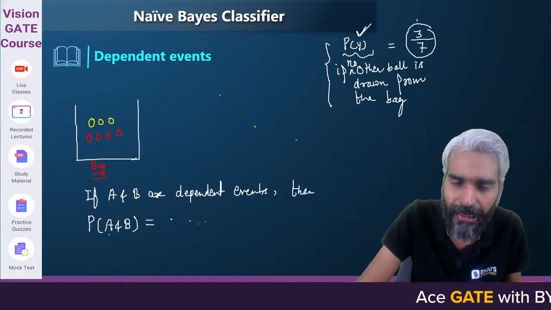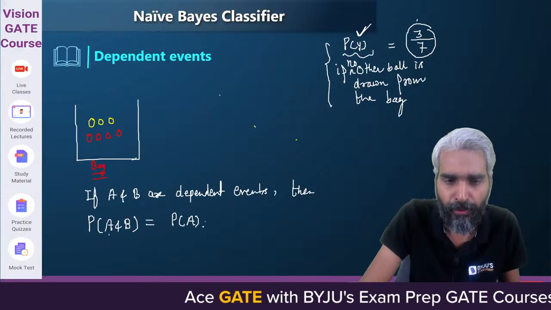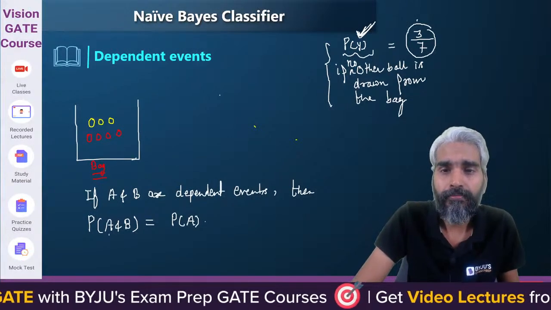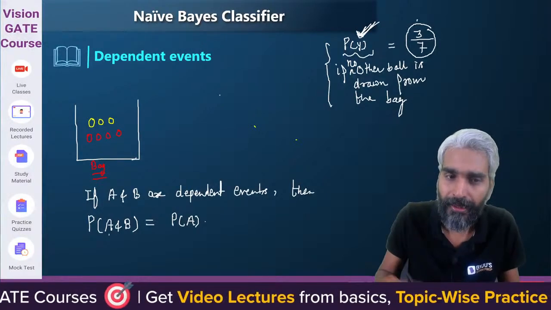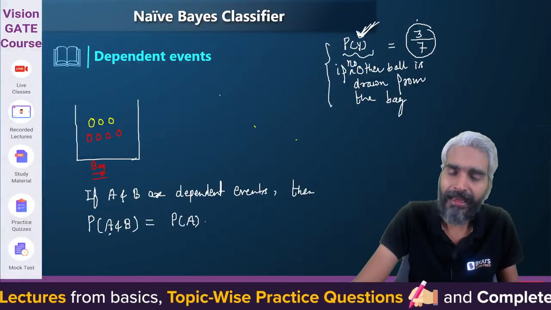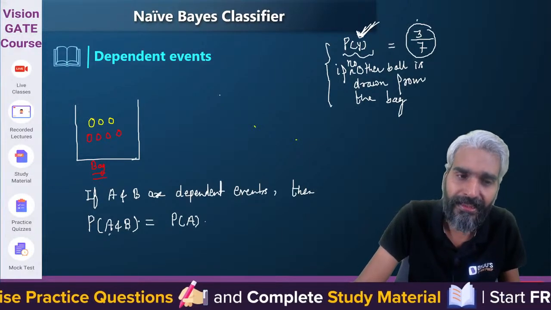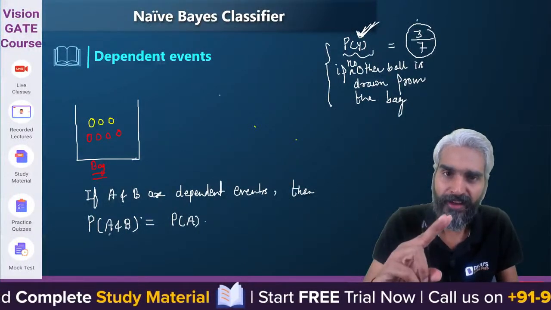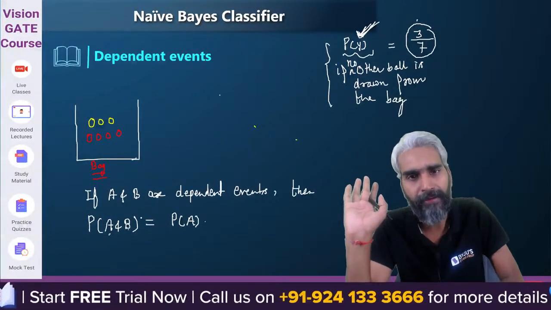Sir, if nothing has happened in the past, then the probability that event A will occur will be the same as the probability of A, just like the probability that the ball will be of yellow color is simply the probability of the ball being yellow, right? But please try to understand. If we are saying the probability of A and B, then either event A will happen first and then B will happen, or event B will happen first and then event A will happen. Yes or no? Two concepts.